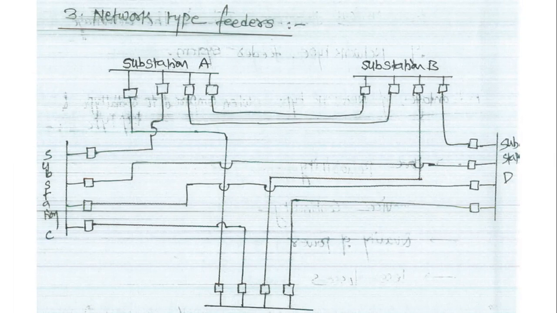Understand? This is the second unit, second topic, the distribution feeders. In the second unit, we already studied the substations. What is meant by substations? How many types of substations are there?